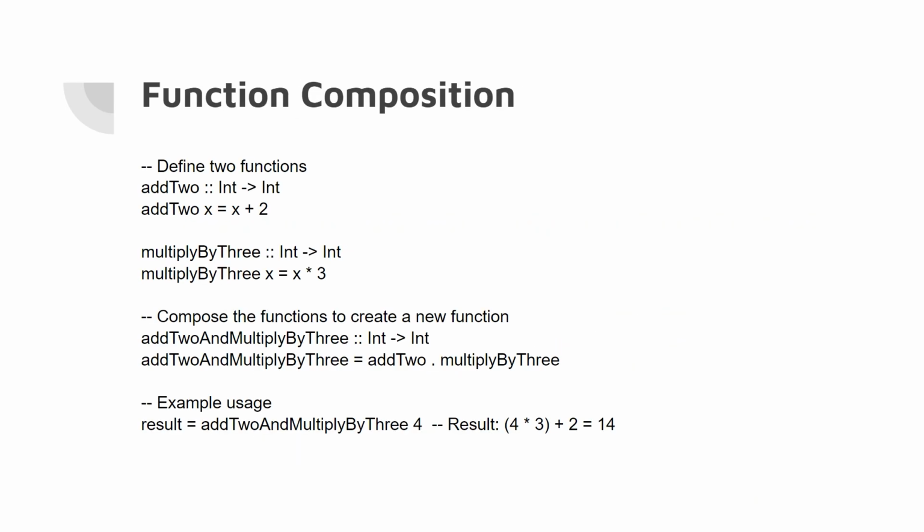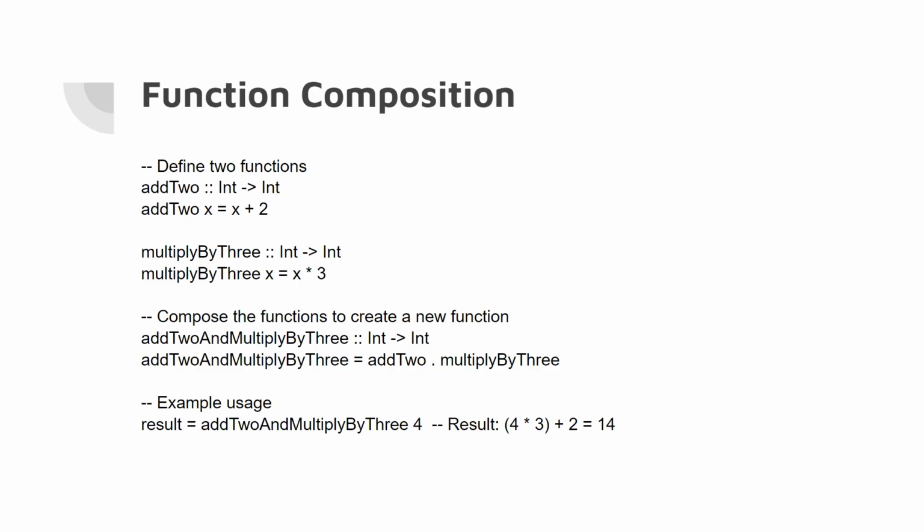Function composition. Here we have two functions, add 2 and multiply by 3. Add 2 just simply adds 2, and then multiply by 3 simply multiplies by 3.